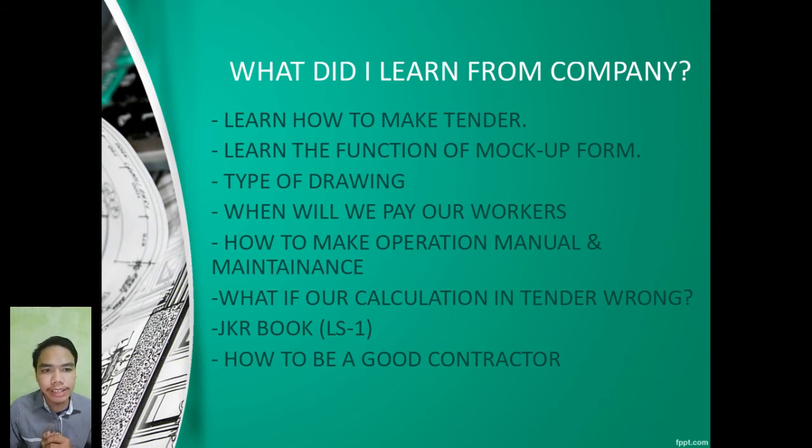And the next one is the JKR book LS1. JKR have their own standardized book which we call LS1. In this book, all the standards have been set up. For example, like I said earlier about the lamp in the office and the operating room in the hospital. There are also some cases where the electrical supply is too much until the wire will explode.